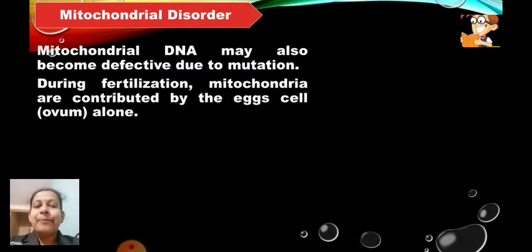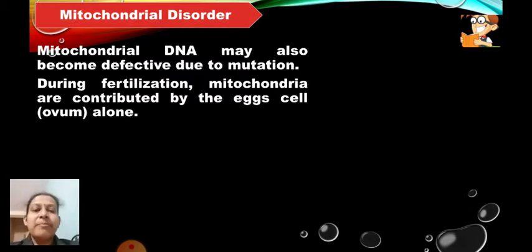Now this can happen during fertilization. That means after the fusion of the gametes, there is a process called fertilization. Mitochondria are mostly contributed by the egg cells. The female gamete cells are called egg cells. So mitochondria is only contributed by the mother, and therefore if the mother is suffering from this mitochondrial disorder, then only it will be passed on to the offspring.